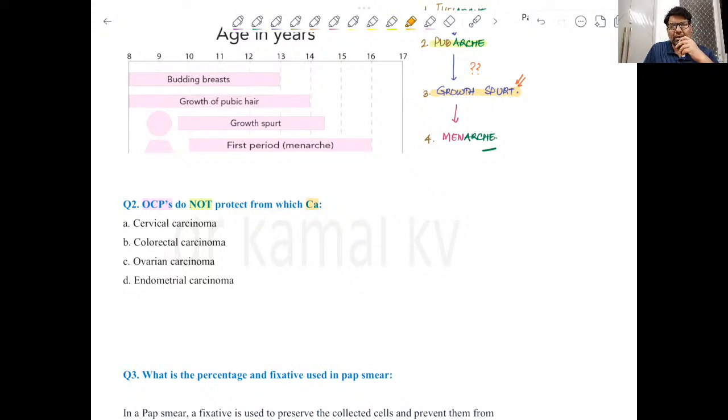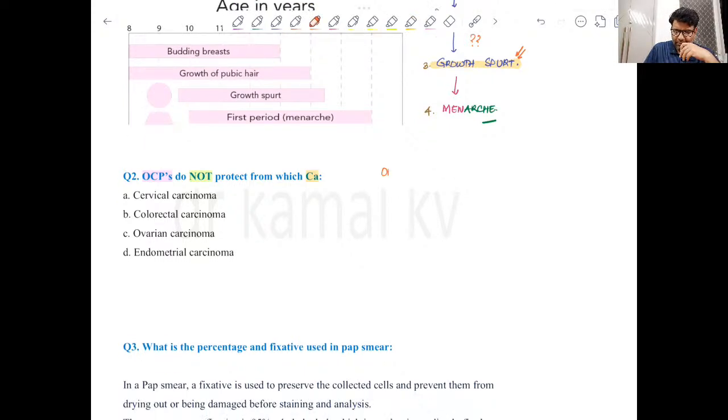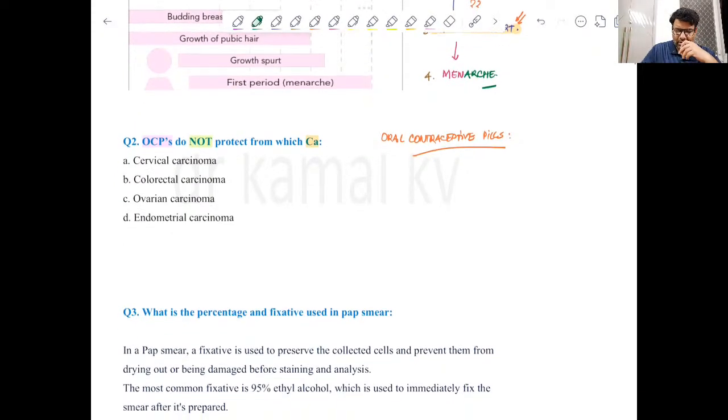Now another question was about oral contraceptive pills, and the question was: oral contraceptive pills are not protective against which carcinoma? Clear? Oral contraceptive pills are not protective against which tumor or development of which carcinoma? Now here remember three. One is ovarian, second is endometrial,